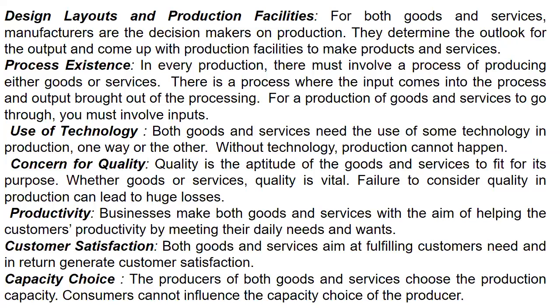Why? Because it's a large industry, they are going to do the large things. Medium industry, medium things. Micro, and we have small cottage industries. So the capacity choice cannot be made by the customers. So coming back to the similarities of goods and services: design layouts and production facilities, process existence, usage of technology, concern for quality, productivity, customer satisfaction, and capacity choice are the similarities between goods and services.